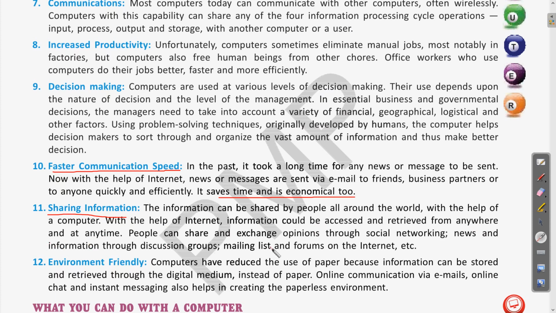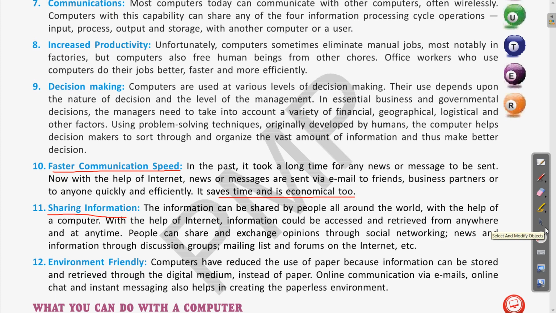People can share and exchange opinions through social networking, and news and information through discussion groups, mailing lists, and forums on the internet. This is the way you can express yourself using different social media platforms: Facebook, Twitter, Instagram. These are the various platforms where you can share your innovative ideas.